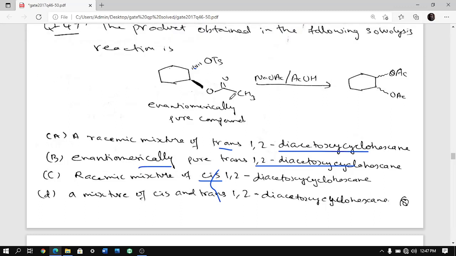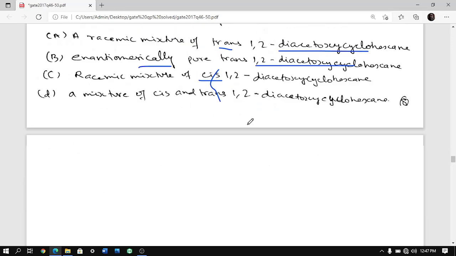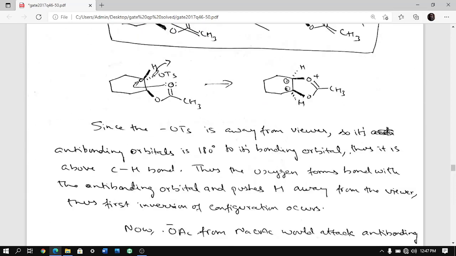But you have to look, they will not ask such a simple question. There is what is called neighboring group participation. So this OAc is there, this will go and pump electrons here, and then this leaves. So you are getting first inversion of configuration. See here, OTs is away from the viewer, so its anti-bonding is towards the viewer, on the opposite side, in front of this hydrogen, so it goes and attacks, pushes the hydrogen down, and this comes in front. So hydrogen goes away from the viewer, and you get this. So this is the first inversion of configuration.